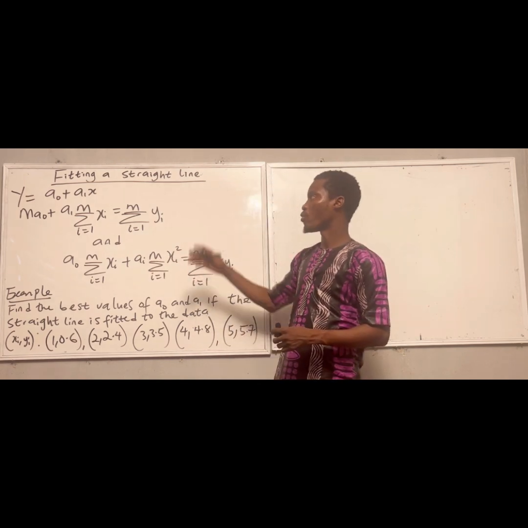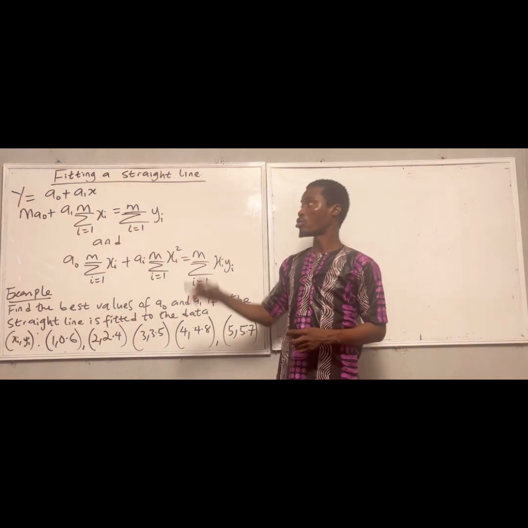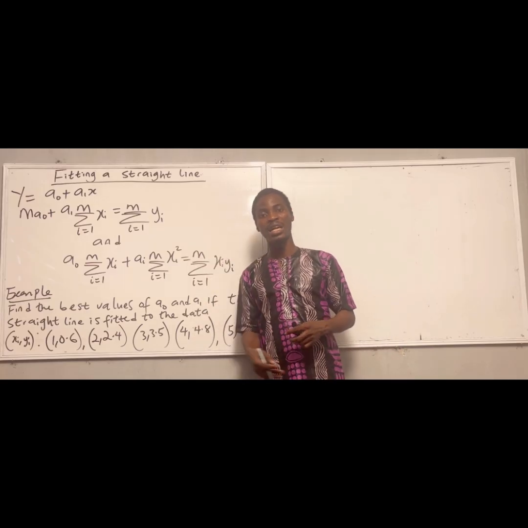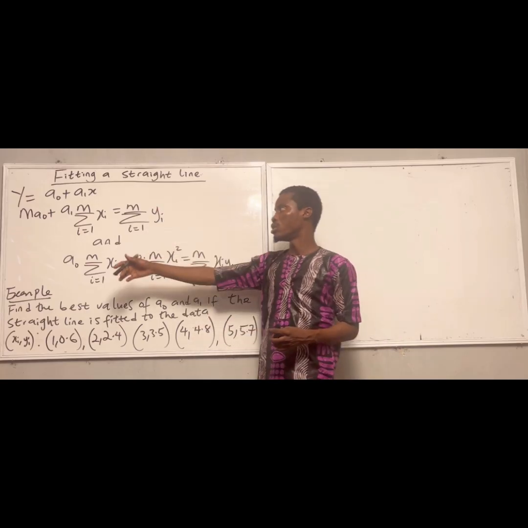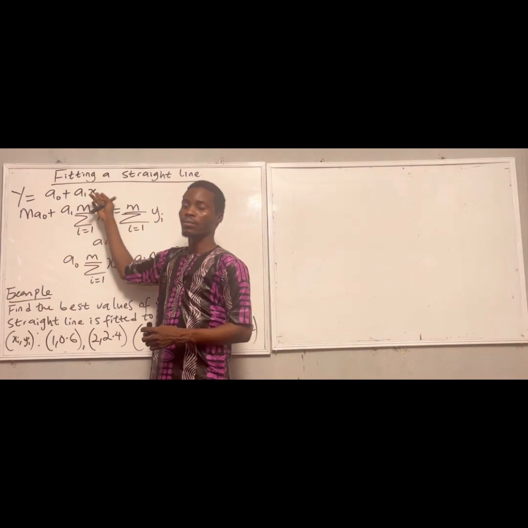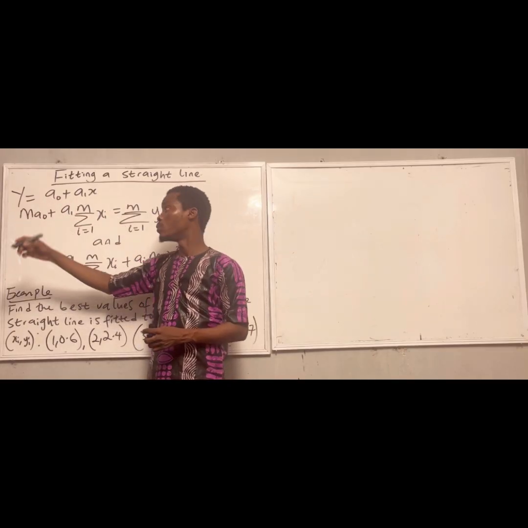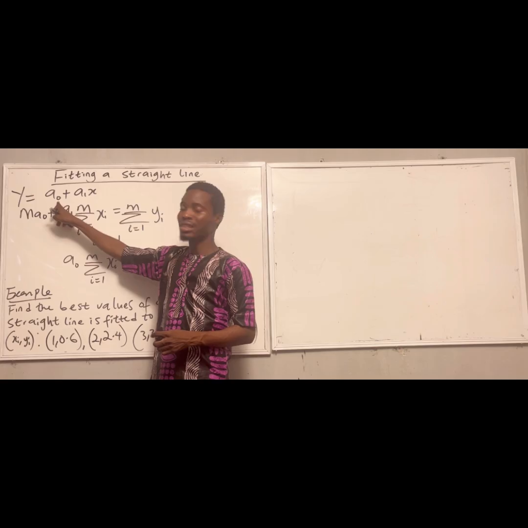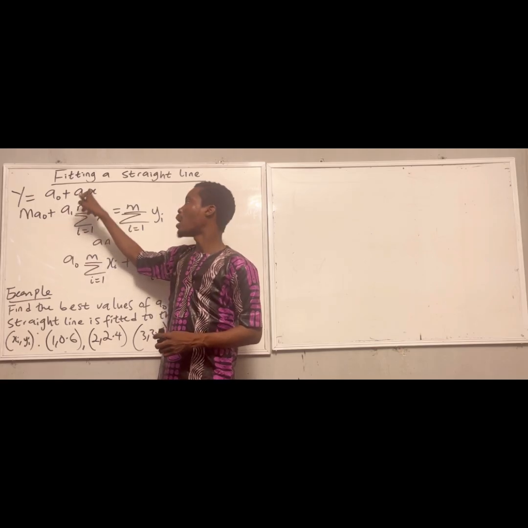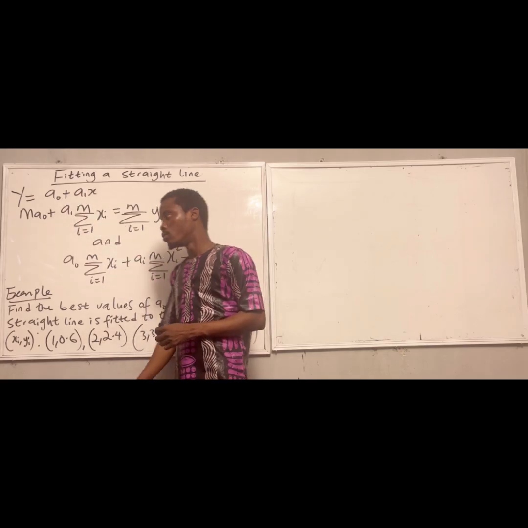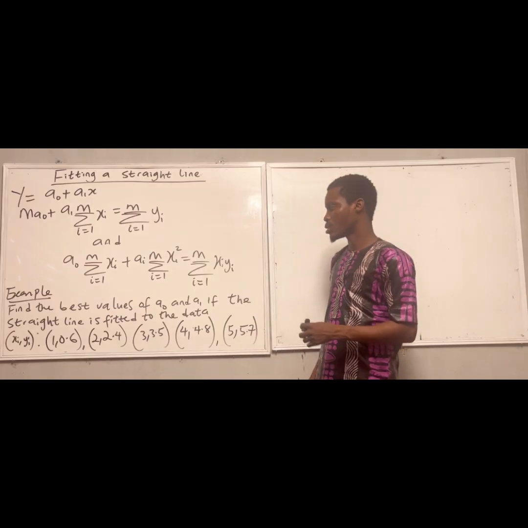So remember, for us to find any question on a straight line, like a linear regression, it must be in the form y = a0 + a1x, where y is our dependent variable, a0 is the intercept, a1 is the slope, while x is the independent variable. So let us discuss this example.